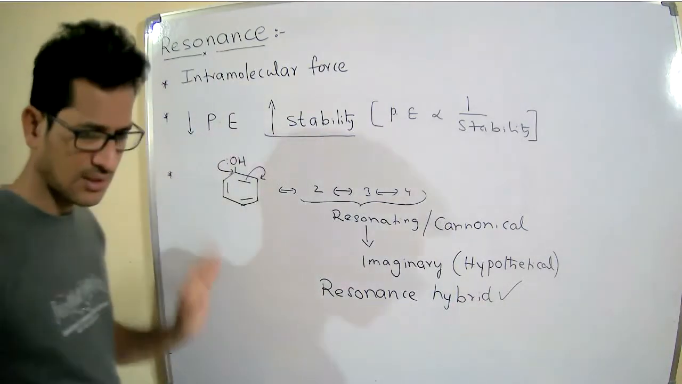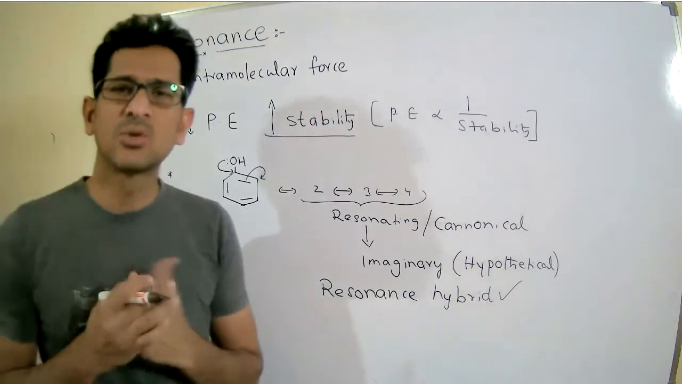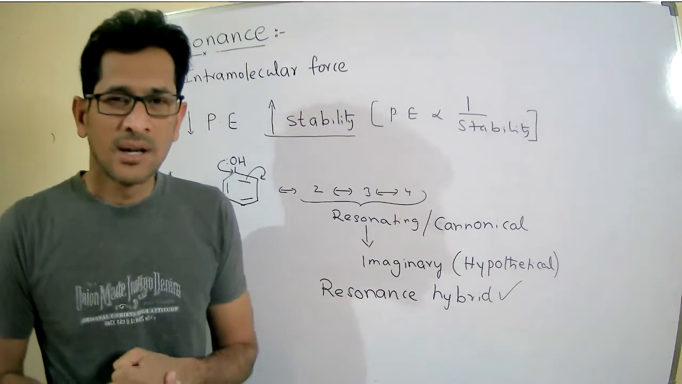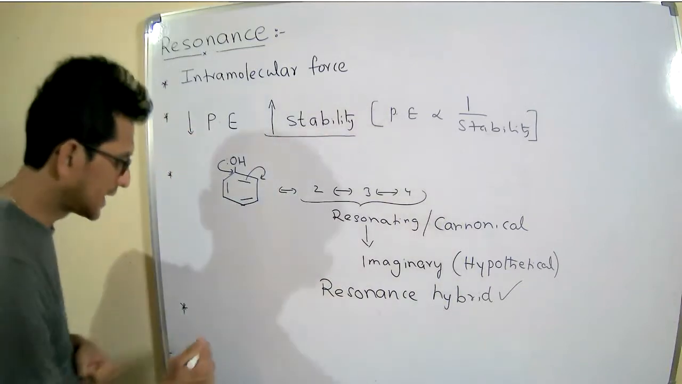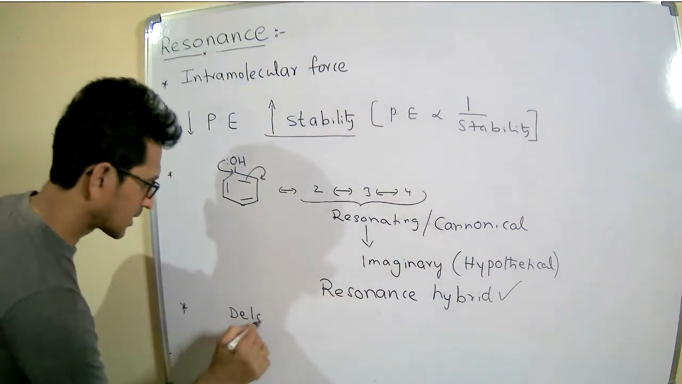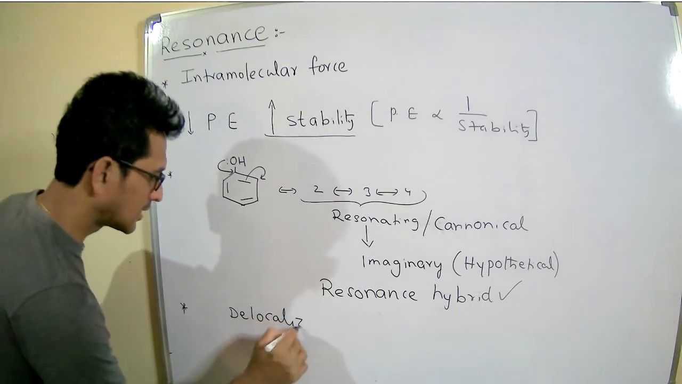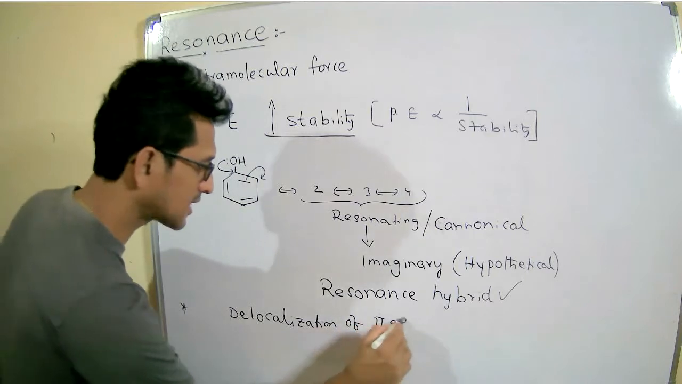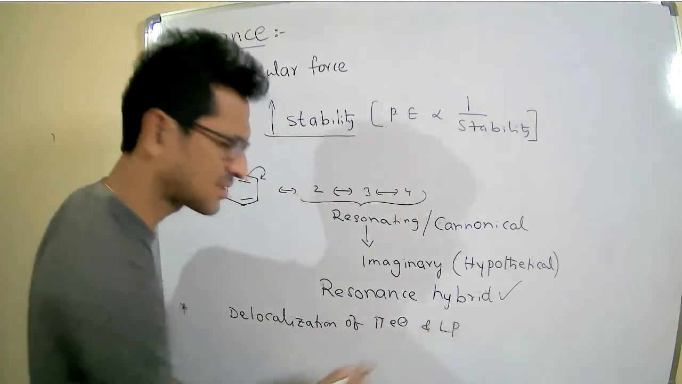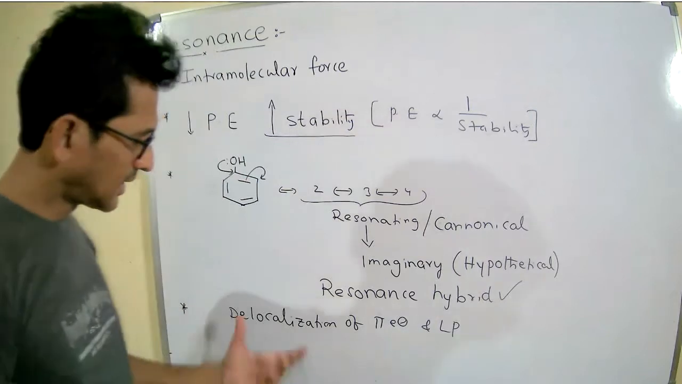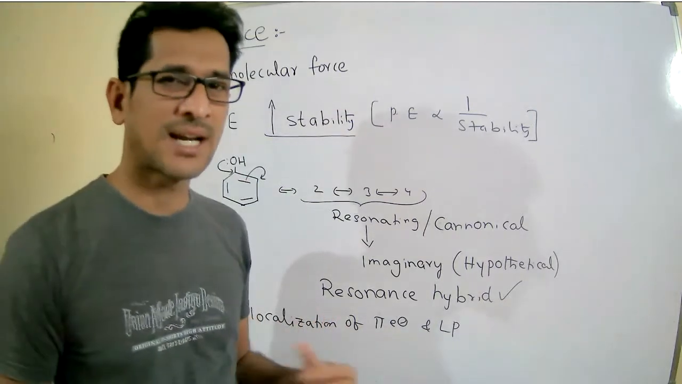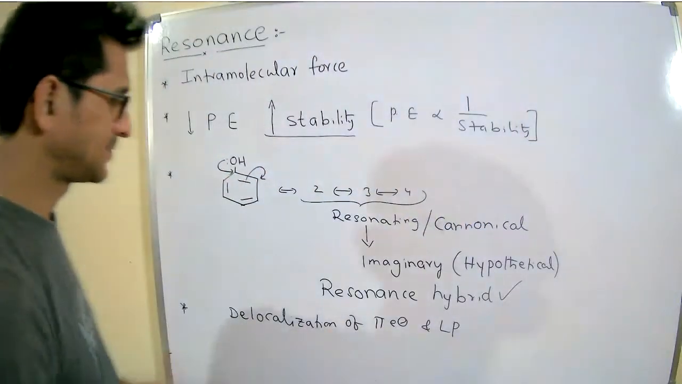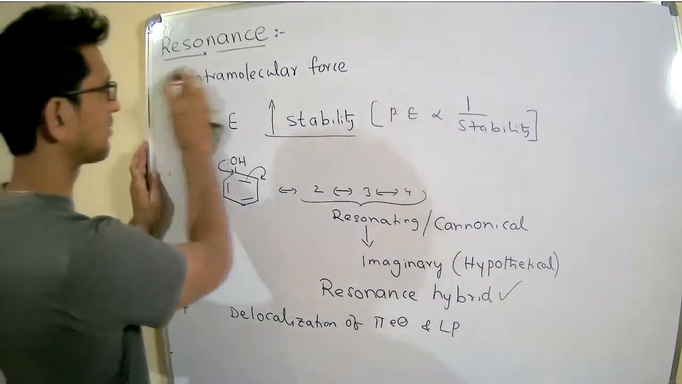The next point. Right. Okay. What happens during resonance? What does resonance involve? Resonance involves the delocalization of pi electrons and lone pair of electrons, etc. Right. Okay. Next point.